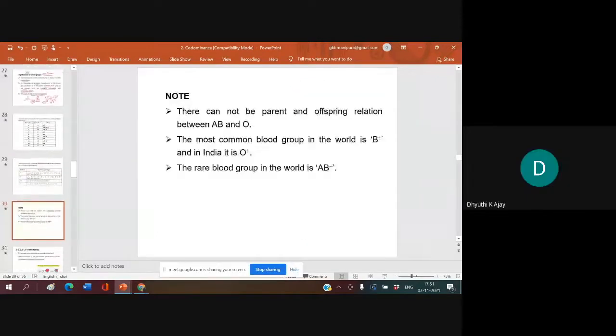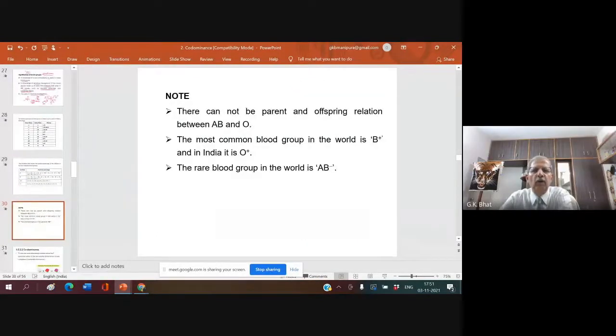Please take down. There cannot be a parent and offspring relation between A, B, and O. Please note down: there cannot be a parent and offspring relation between A, B, and O. An AB group person cannot have an O group child, or O group parents cannot have an AB group child.